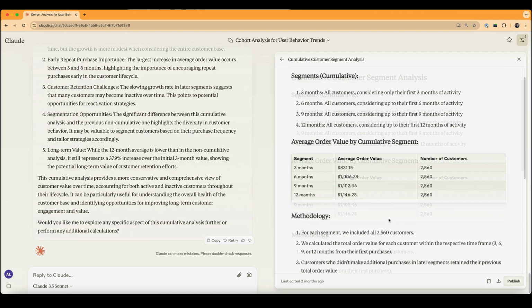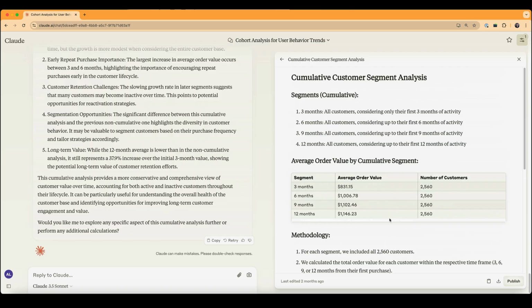And this was provided to the client, and they were very happy with this analysis. It's not something they could have done themselves. And I could have done it manually myself, but it probably would have taken a couple of days, because it's been a while since I've done something like this.